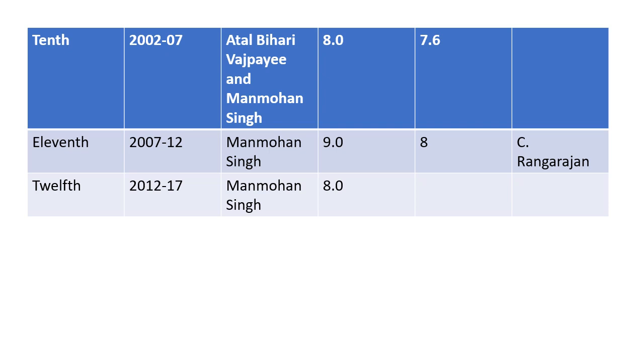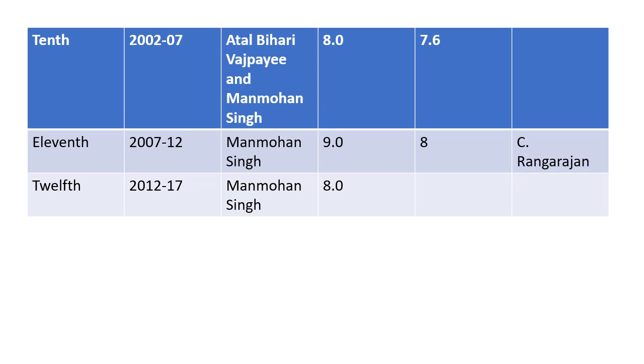Then we came to the 10th plan, which was from 2002 to 2007. Here the chairmanship was of two people, Atal Bihari Vajpayee and Manmohan Singh, and 8.0 was targeted and the achieved GDP was almost there, 7.6. Then the 11th plan was from 2007 to 2012 under the chairmanship of Manmohan Singh. They believed they would achieve 9.0, but they achieved 8. Then it is based on the C.